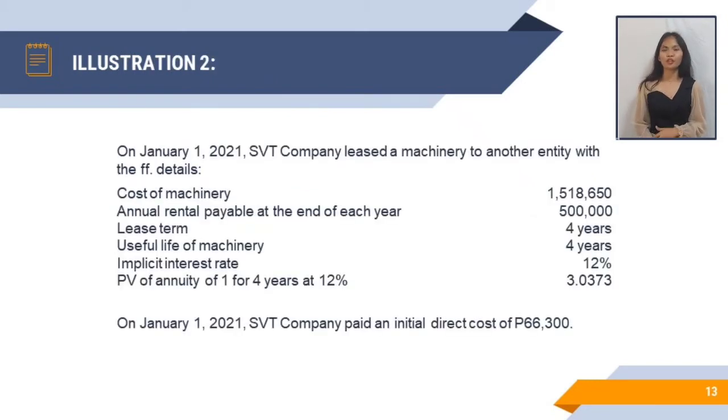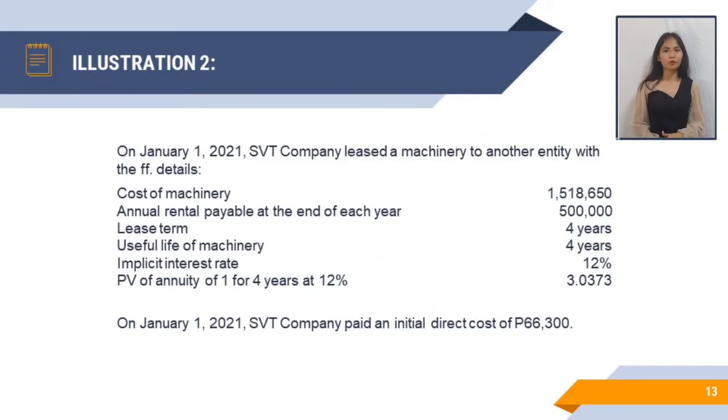Let's try to compute net investment in this illustration. On January 1, 2021, SVT Company leased a machinery to another entity with the following details. Cost of machinery, 1,518,650. Annual rental payable at the end of each year is 500,000.